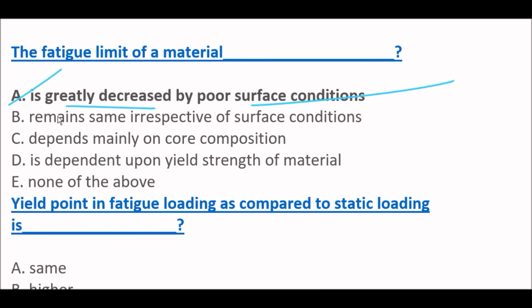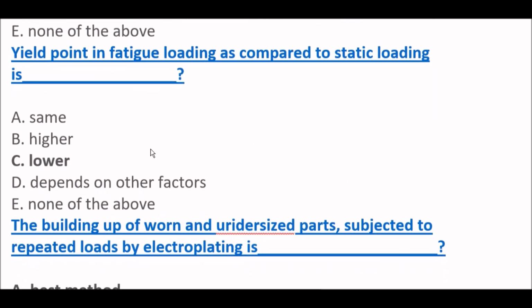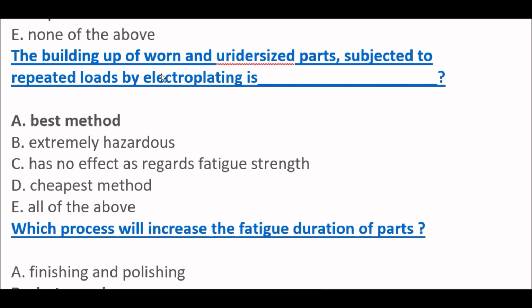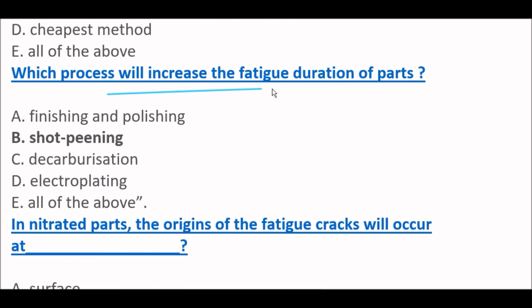Option A is the right one. Next question. Yield point in fatigue loading as compared to static loading is lower. Option C is the right one. Next question. The building up of worn and undersized parts subjected to repeated loads by electroplating is the best method. Okay. Next question. Which process will increase the fatigue endurance of parts?